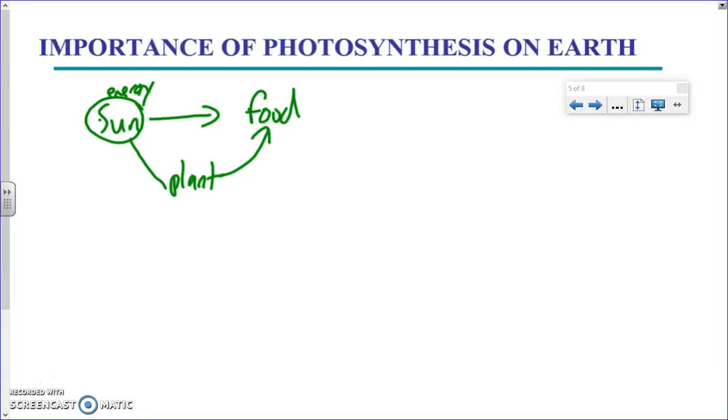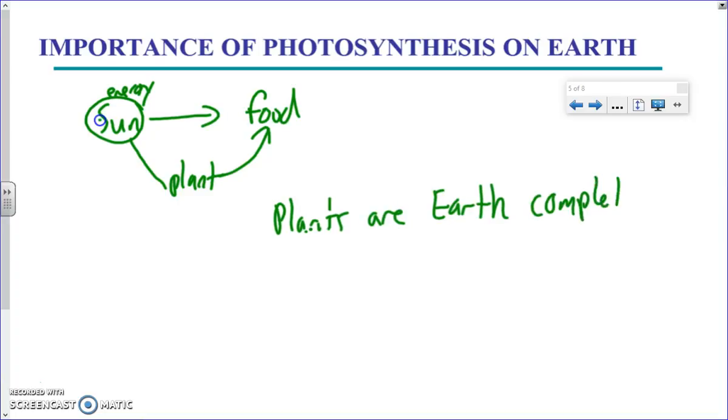So plants are the Earth's complete and only source of energy.